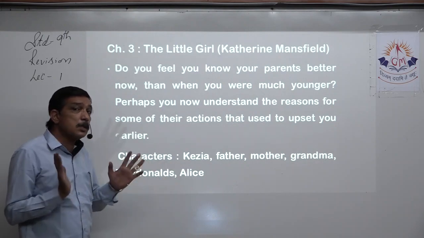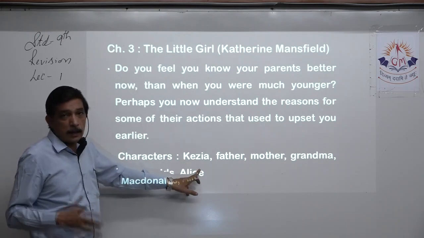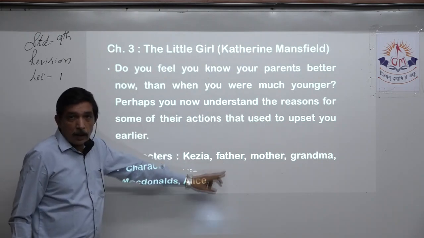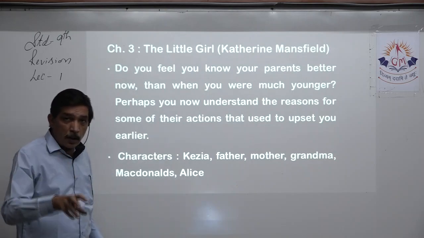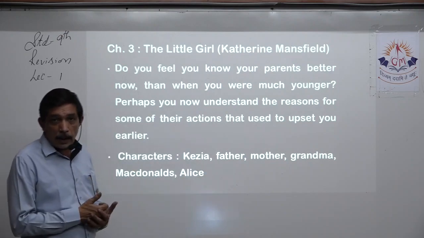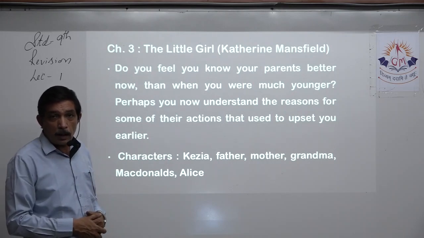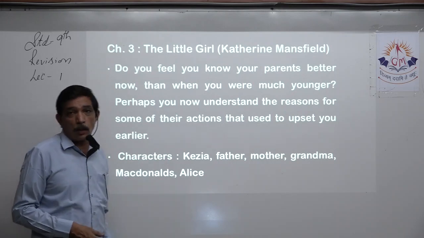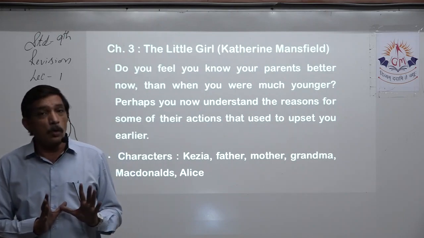What are the characters now? This is a story having names, so characters are there. First, Kezia, that is the girl herself. Father is there, we have lots of dialogues of the father, his behavior is there. Mother, her behavior is there, many dialogues of hers. Grandma is there, always taking care of Kezia. The McDonalds, the family living in the neighborhood, right? Alice is the cook. All of them are important characters, and we should know all of them.